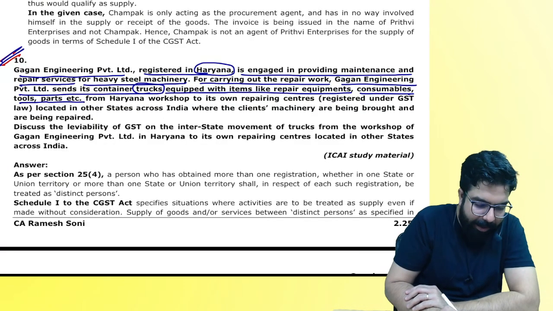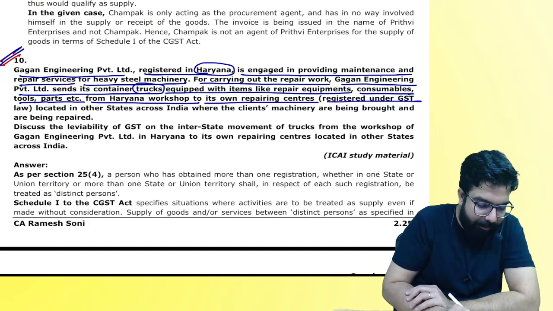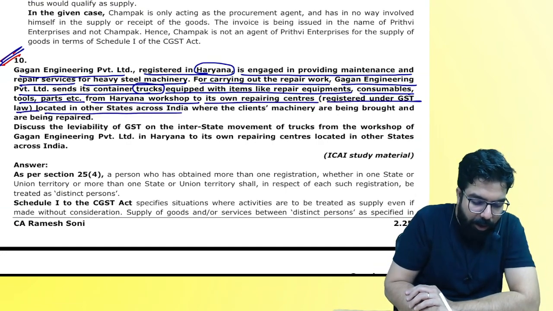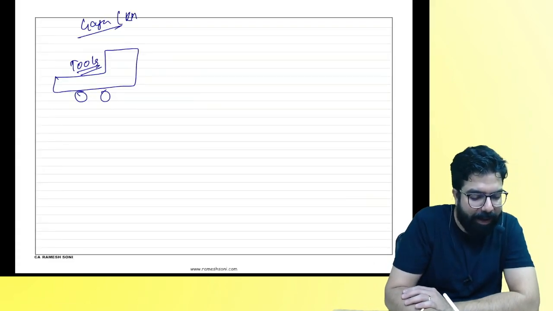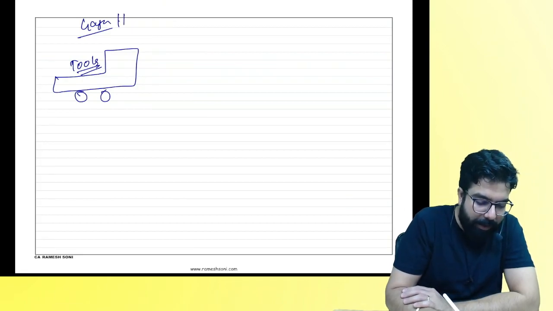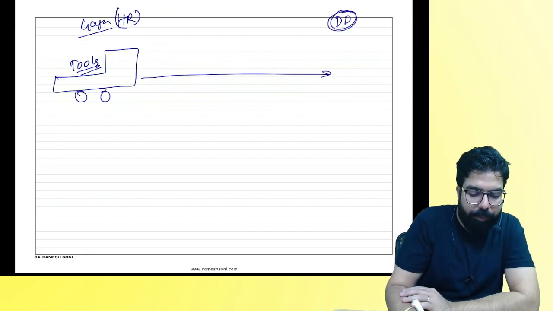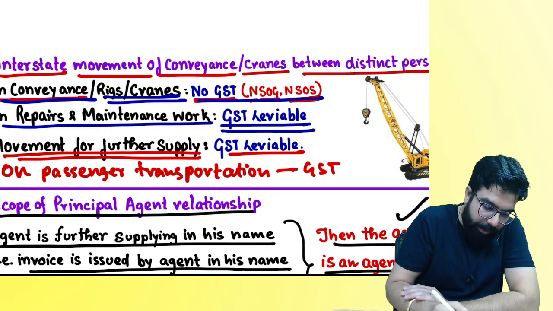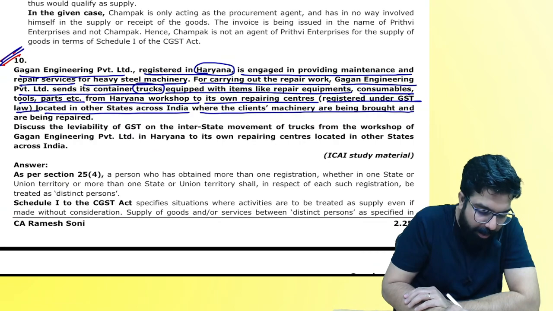Then consumables, tools, parts from the Haryana workshop to its own repair centers registered across India. So what happens? This truck is going from Gagan Engineering, whose registration is supposedly in Haryana, right? From Haryana, it is going to another state where it has a distinct person. And then it is going to where the client machineries are brought and being repaired.